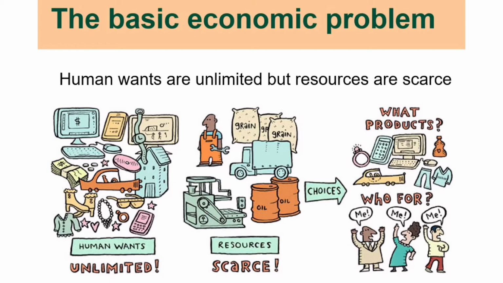For example, if you want to produce guns and cloth, cloth is basically a consumption good and guns are war goods. So you have to decide what you are going to produce. You have decided you are going to produce war goods and consumer goods. Next comes in what quantity.